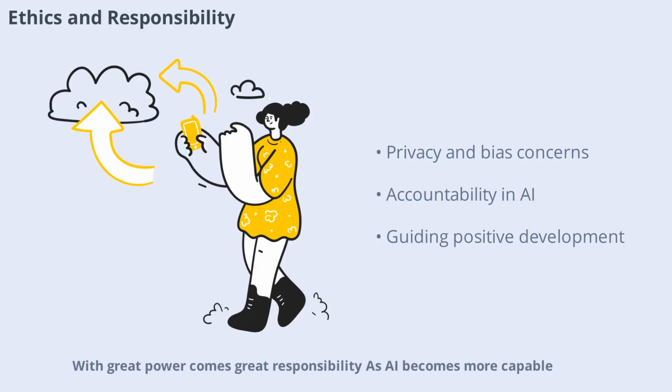As AI becomes more capable, ethical considerations become increasingly important. Issues like privacy, bias, and accountability must be addressed to ensure AI is used for the greater good. Developers, users, and policymakers all play a role in guiding AI's development in a positive direction.